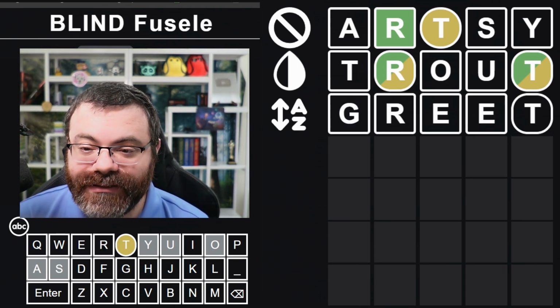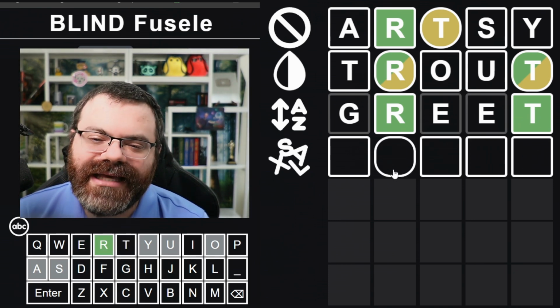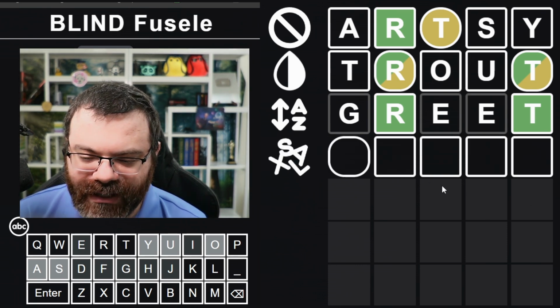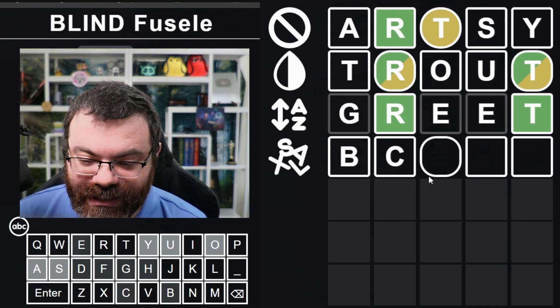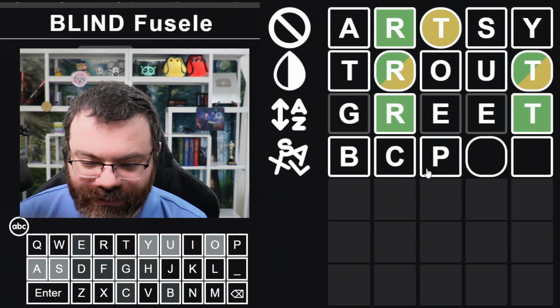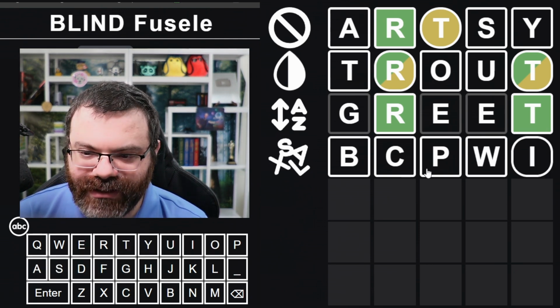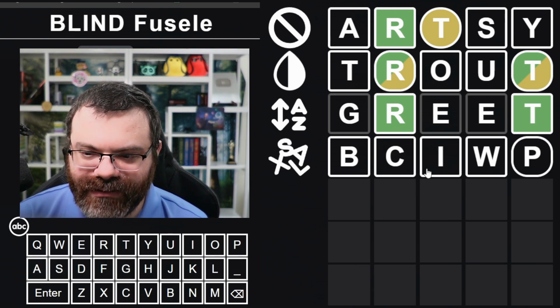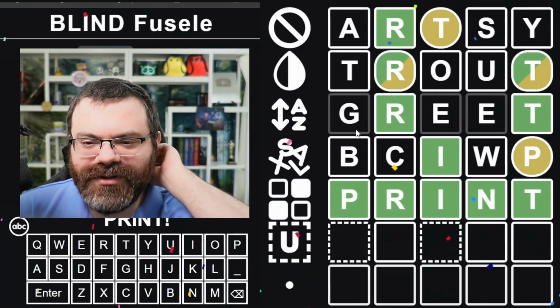So maybe something like greet. All right, the RT are correct, but these are not E's. We got alphabetical clues here. So we could technically start with E. Okay, we have to guess something that's anything but a real word. So let's just try to figure out what would go before this R. It could be a B, it could be a C, it could be a P, it could be a W. And let's just see if there's an I in the word somewhere. Actually, I'll put the I there. What did I just replace? The P. Okay. So we're PRI print. Nice. That worked out. Perfect filler.